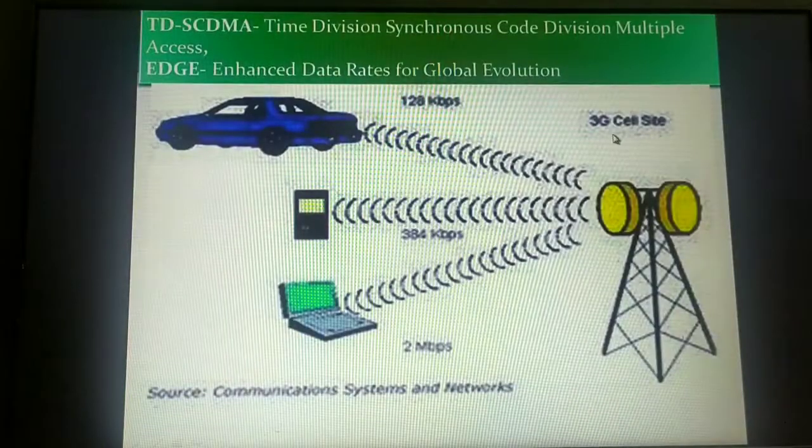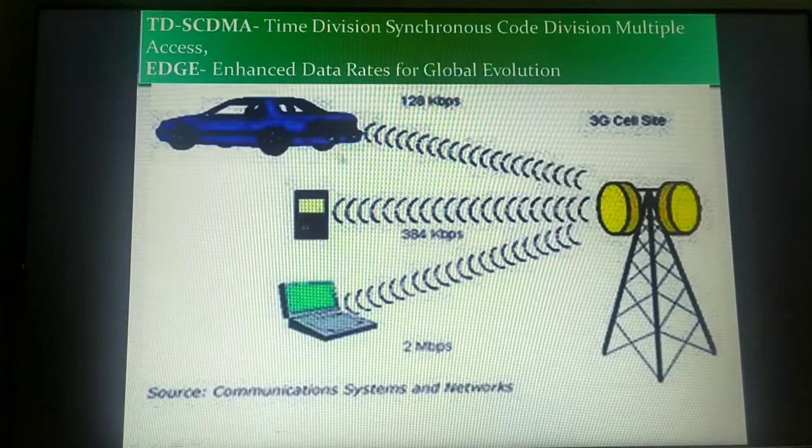You can see here, this is a 3G cell site. That means it's an antenna, which is nothing but the base station or the transceiver. What is this transceiver? You can see one side is capable of receiving, and the other is capable of transmitting. That's why base stations are also called transceivers. So if a person is moving at a pedestrian speed, or is outside, he can experience almost 384 kilobits per second data transmission speed.